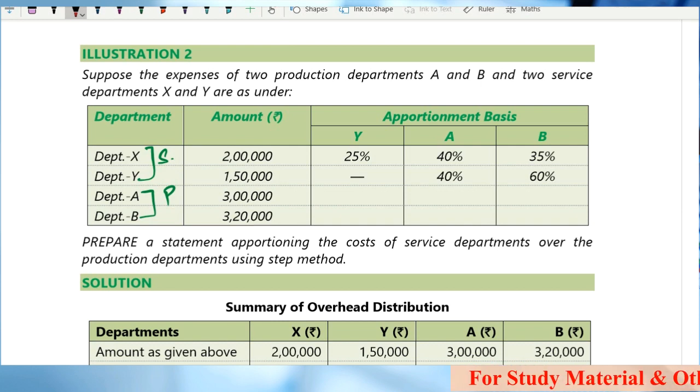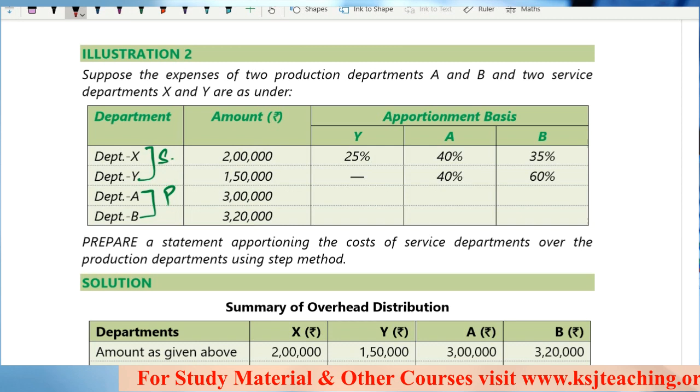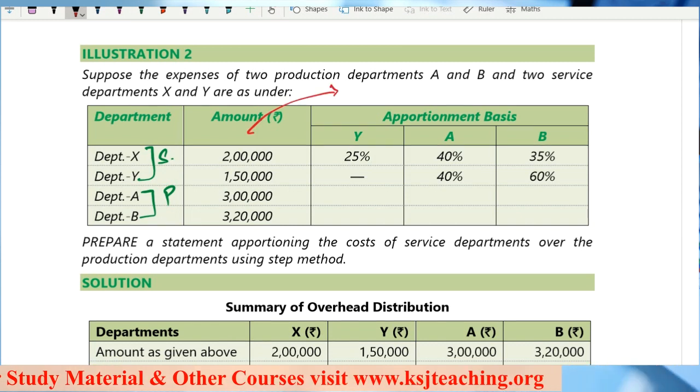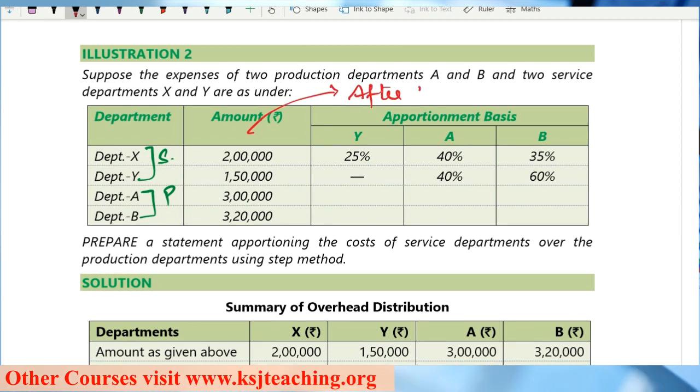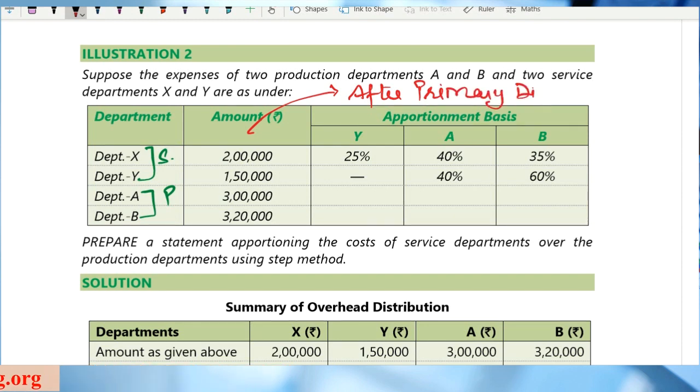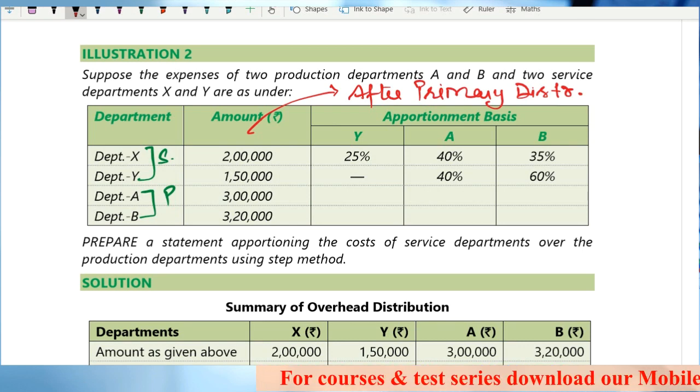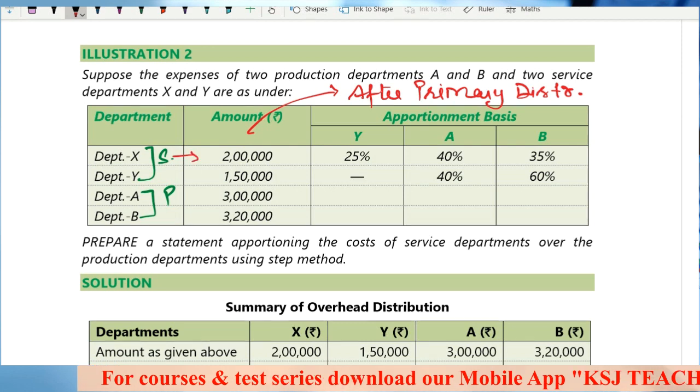Now you have to distribute the cost of X also and Y also.